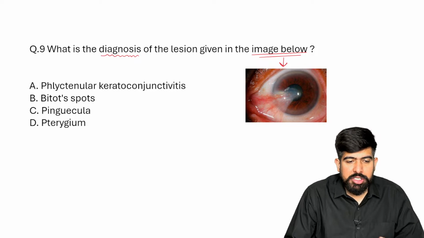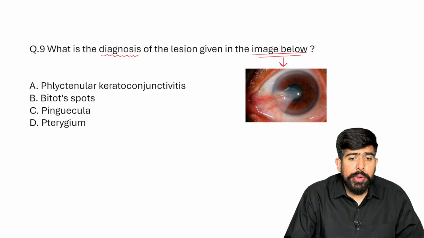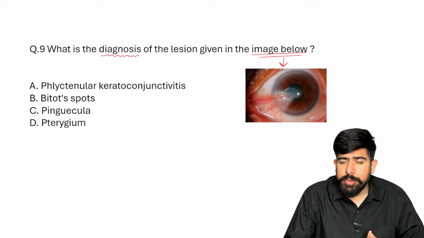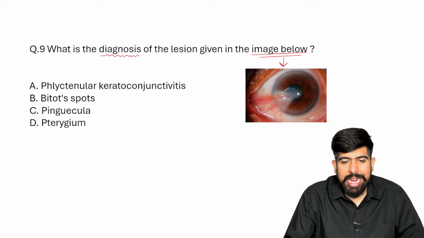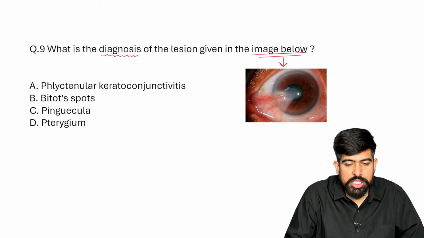Just check out the image. What you can find: is it the phlyctenular conjunctivitis which I showed you just now? Is there a phlycten, which is a nodule, seen in this image? No, there is no phlycten. I cannot see any nodular structure there.